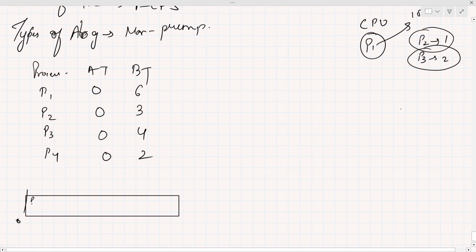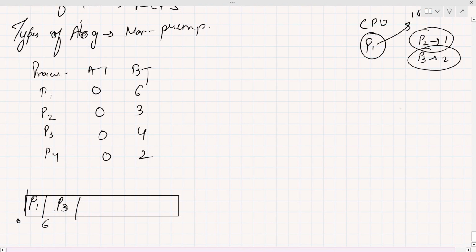So P1 will get the CPU, and since this is a non-preemptive algorithm, once a process gets the CPU it will execute completely. So P1 will execute completely. After that, we have 3 processes. Among these 3, whichever has the highest burst time will get the CPU. So after P1, P3 is the process.